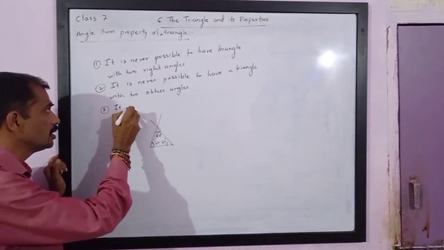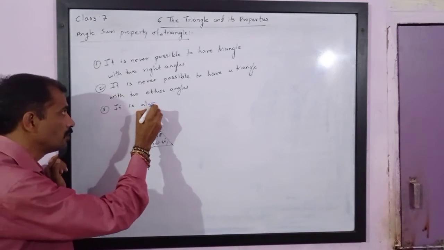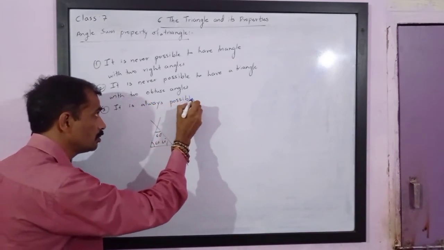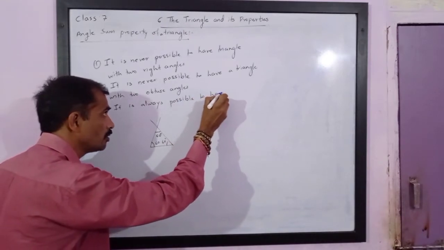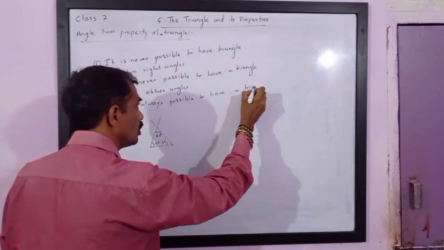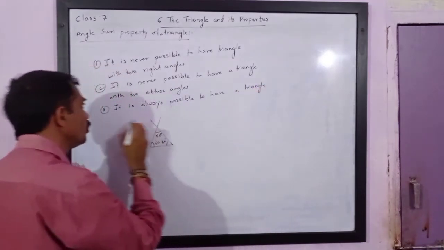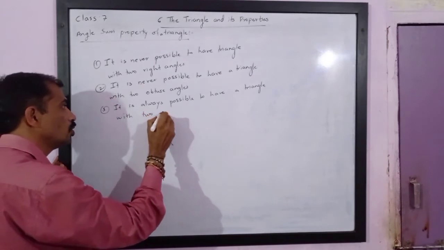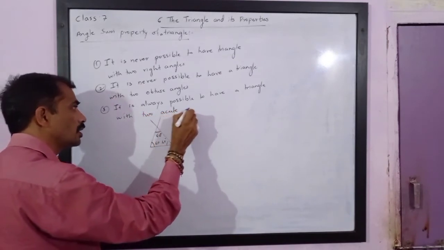It is always possible to have a triangle with two acute angles.